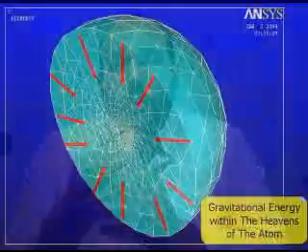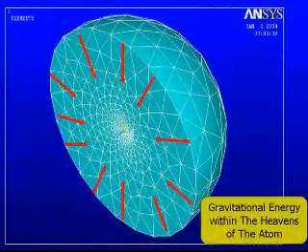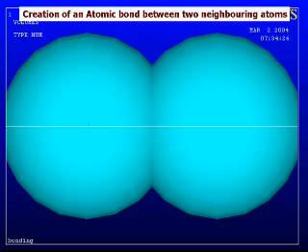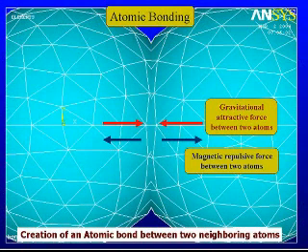Now it's interesting to note that Allah God Almighty used the word ropes, since the function of ropes is to produce a pulling action, a tension on the objects on its ends, which means that these energy weaved ropes subject the nucleus to a pulling action from one end, and when one atom is brought into close proximity with the other, the energy weaved ropes within the heaven of the first atom will link with the energy weaved ropes within the heaven of the other atom, and a bond is created. So we can learn from the Noble Quran that atomic bonding is done by energy weaved ropes linking together, like tying two ropes together.